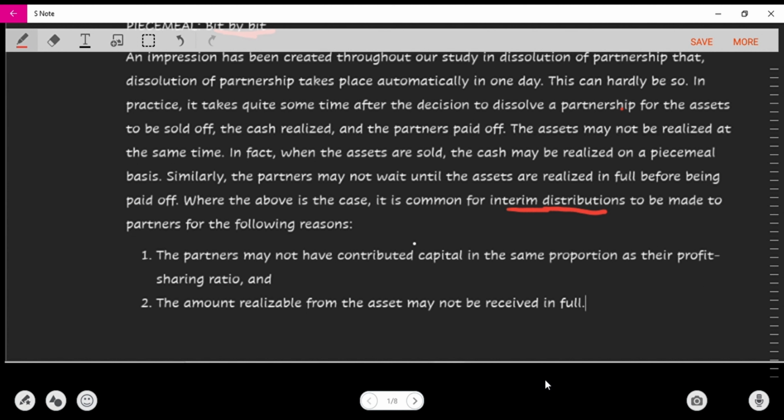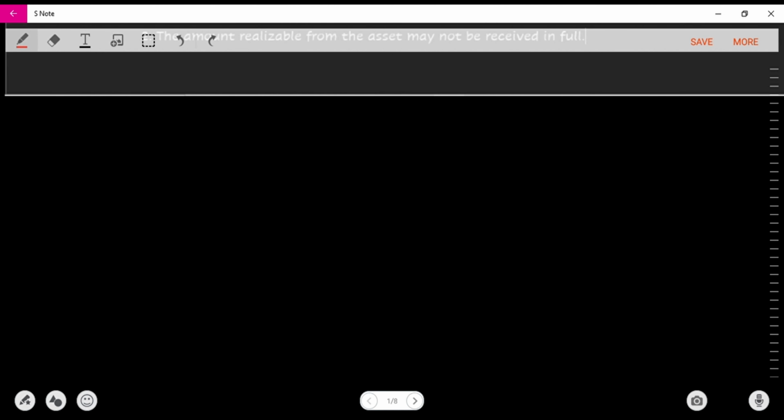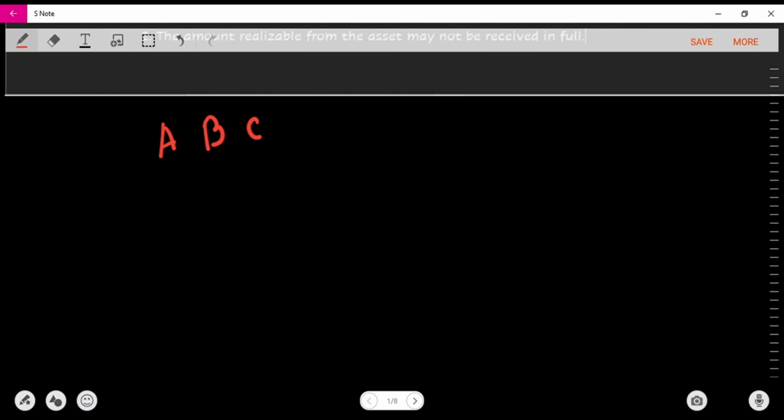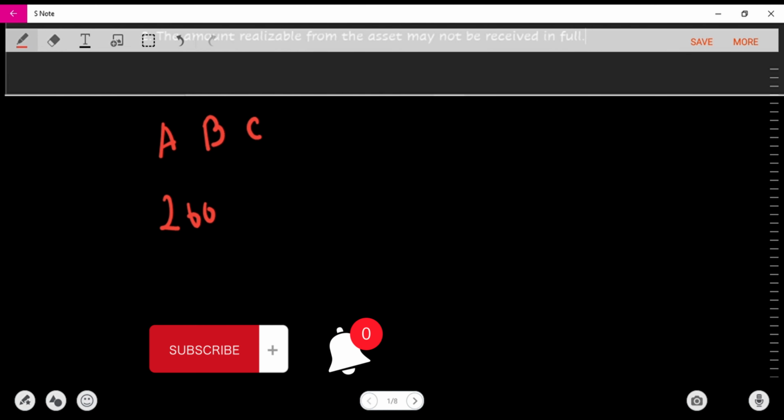The first one is that the partners may not have contributed capital in the same proportion as the profit sharing ratio. We know that sometimes in accounting, a partner might, let's say we have three partners, A, B, and C. And then A, B, and C contributed capital of 200. Okay, now let me write that properly.